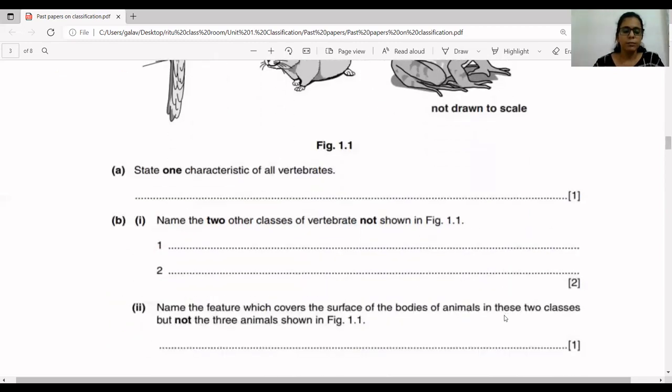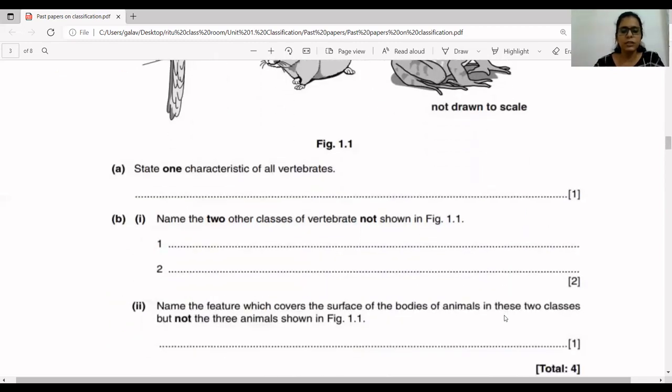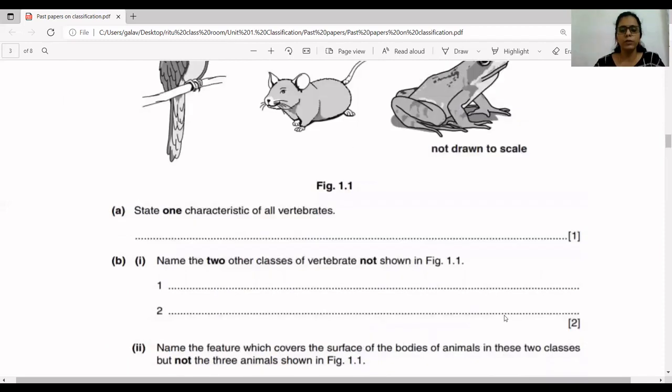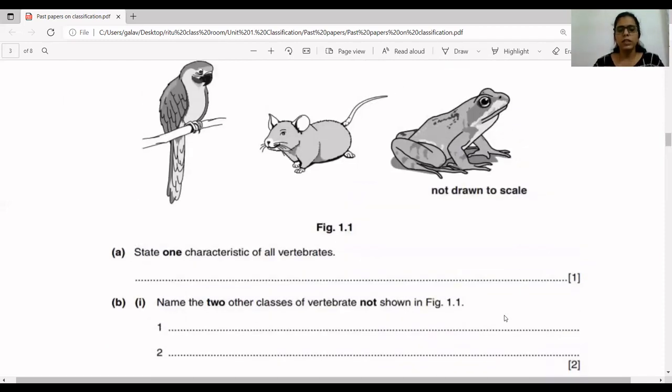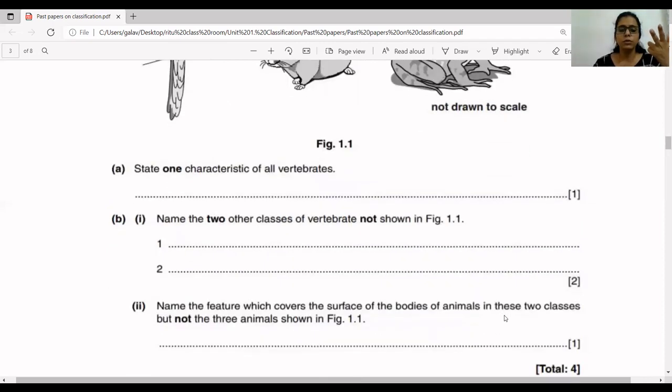B is, name the 2 other classes of vertebrate not shown in figure 1.1. Here they have not shown fish and they have not shown reptiles. So the 2 classes are fishes and reptiles. The question is asked for 2 marks, 1 mark for each class, fish and reptiles.